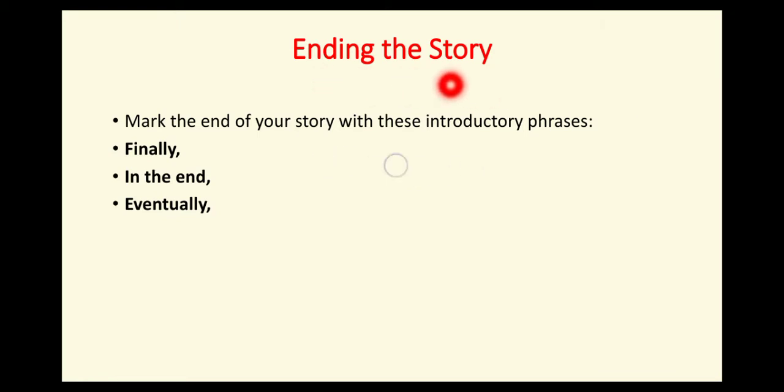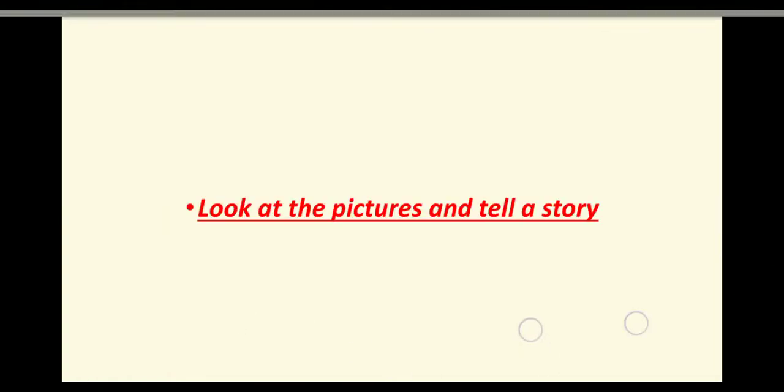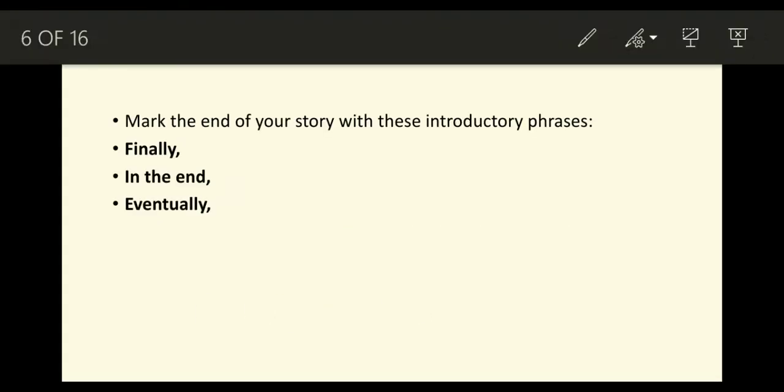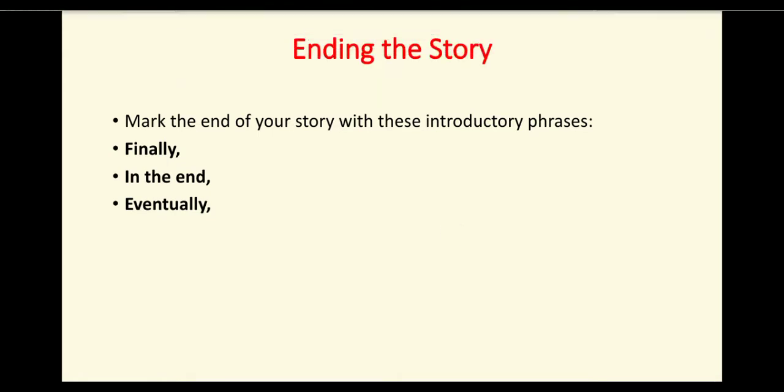Then here is ending the story. If you want to end the story, to finish the story, use these expressions. Mark the end of your story with these introductory phrases like finally, comma, in the end, comma, eventually, comma. Right? So this is how to make a story. Beginning of the story, and then continuing the story, some expressions of interrupting or adding new elements to the story, then ending of the story, right?